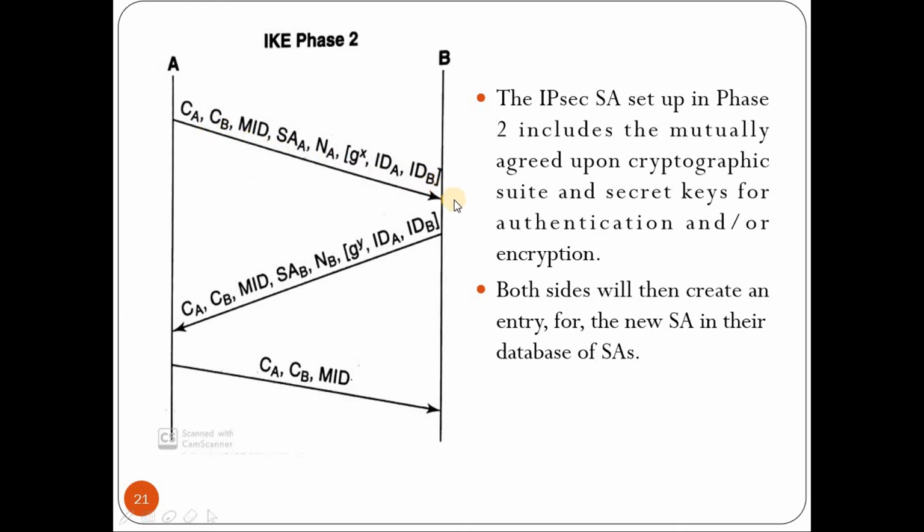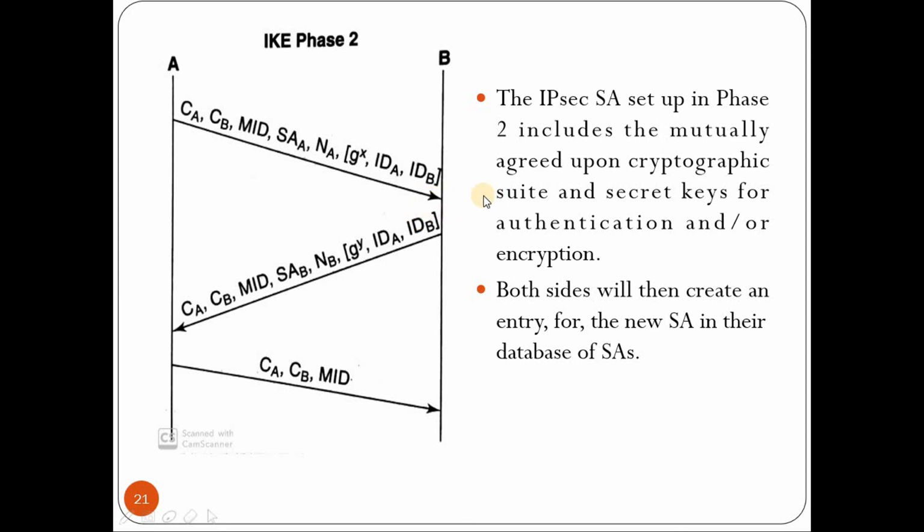So on reception of this, now what B does is it chooses a random number NB and it computes a secret key. Now secret key is a function of key D, NA and NB. So NA is sent in first message, NB is chosen by B at this point of time, and key D is already generated in phase 1. So using these three values, it will generate a secret key which is further used for communication between A and B in the current IPsec association.